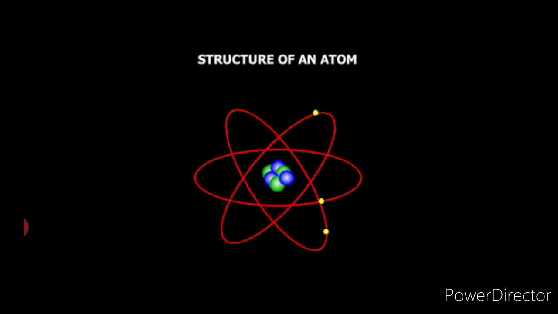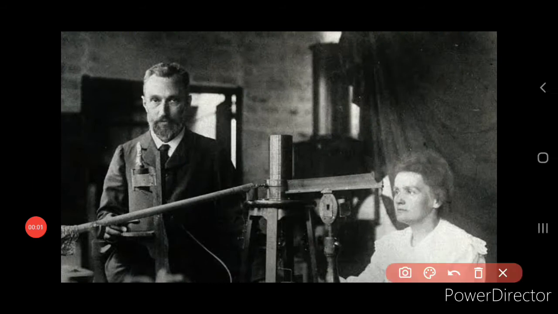We'll be learning about the discovery of radioactivity. In 1896, the French scientist Henri Becquerel, when he was doing his research, he left a certain amount of uranium on the table, and by chance a photoelectric plate was placed near the same table.